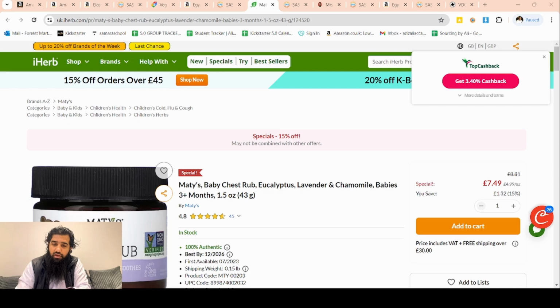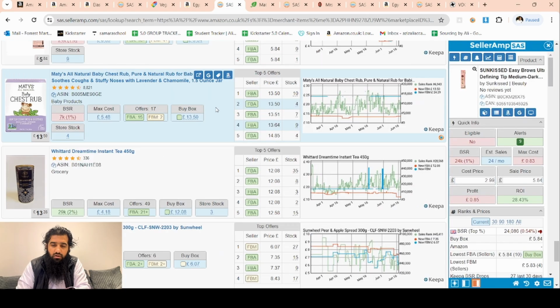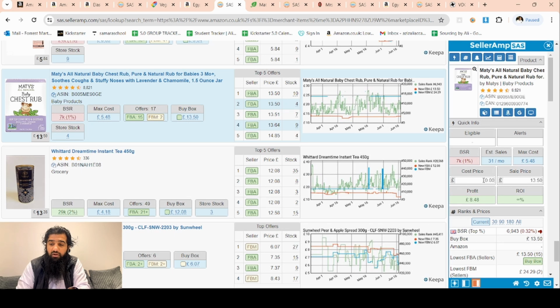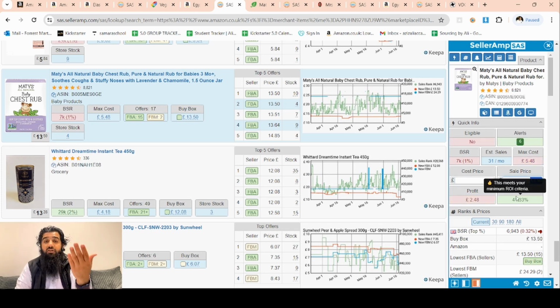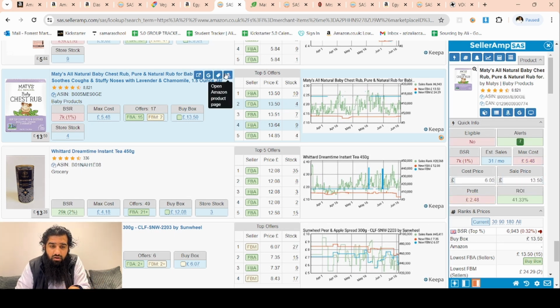749 times 0.8, that's 599. Let's round that up to £6. That would mean, if it's the same product, I mean, I just got too excited, haven't checked yet, 41% return on investment. Is that the same product? Now I'm interested in it.